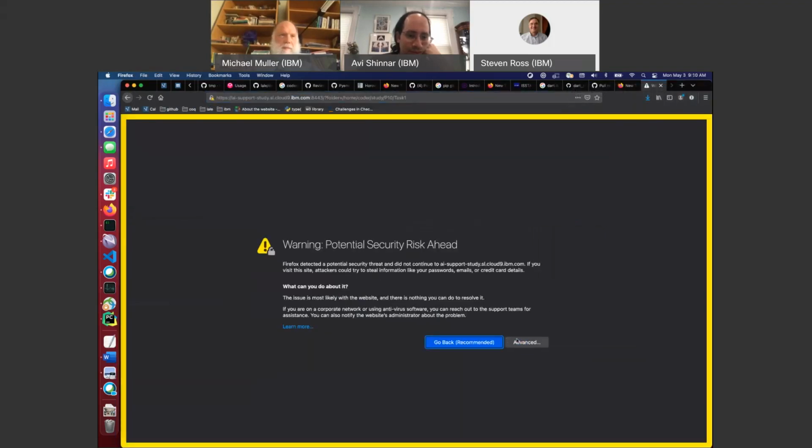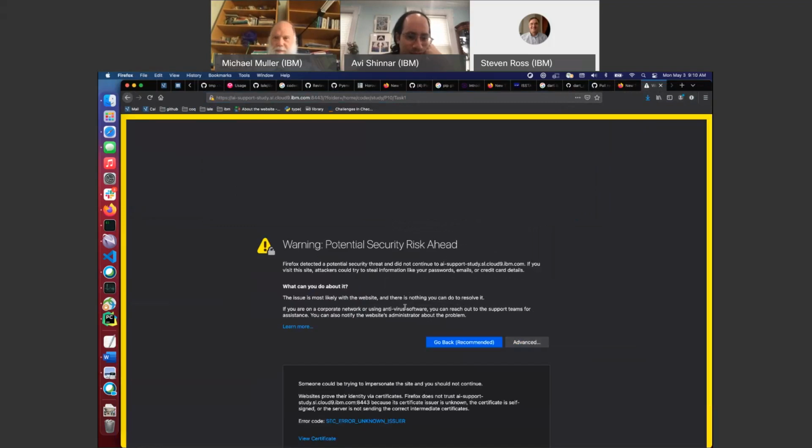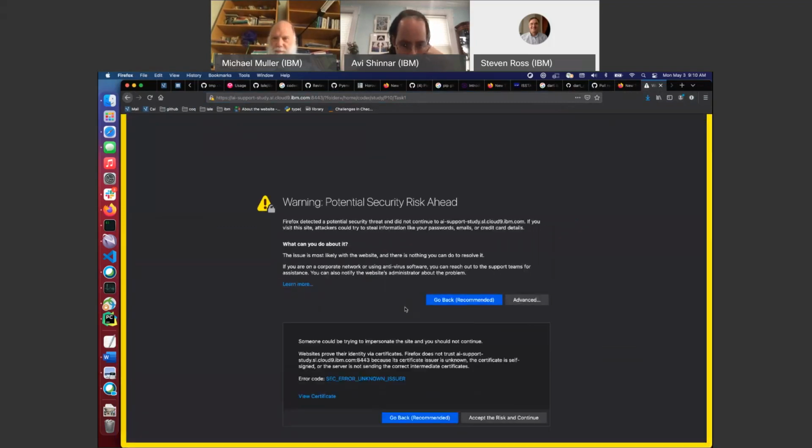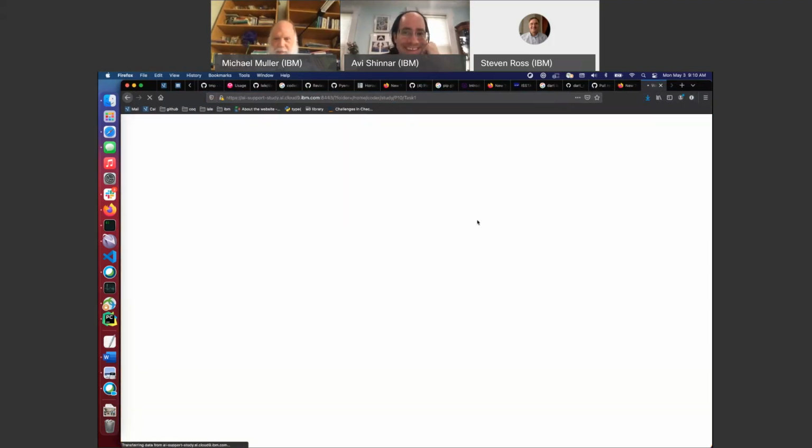Oh, this looks very safe. Well, let me guess, it's a normal IBM certificate, meaning self-signed and horrible. Okay, yeah, I guess I'll trust you.